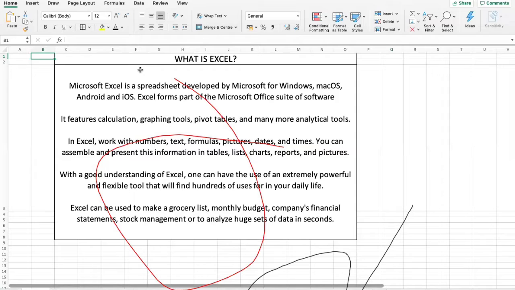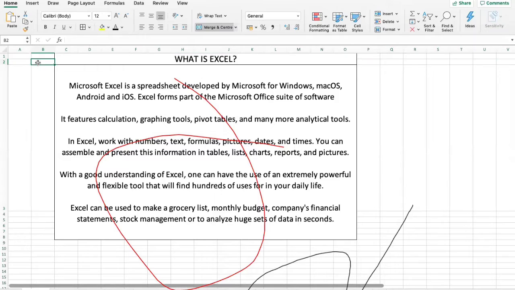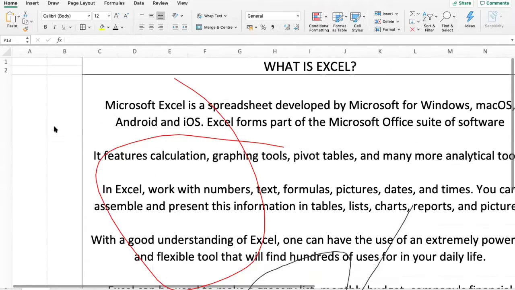Wherever a column and a particular row intersect each other, that is called a cell. Every cell has a cell name. For this particular cell where my cursor is, I'll maximize this so you can see. Now my cursor is at column B and row number 2.